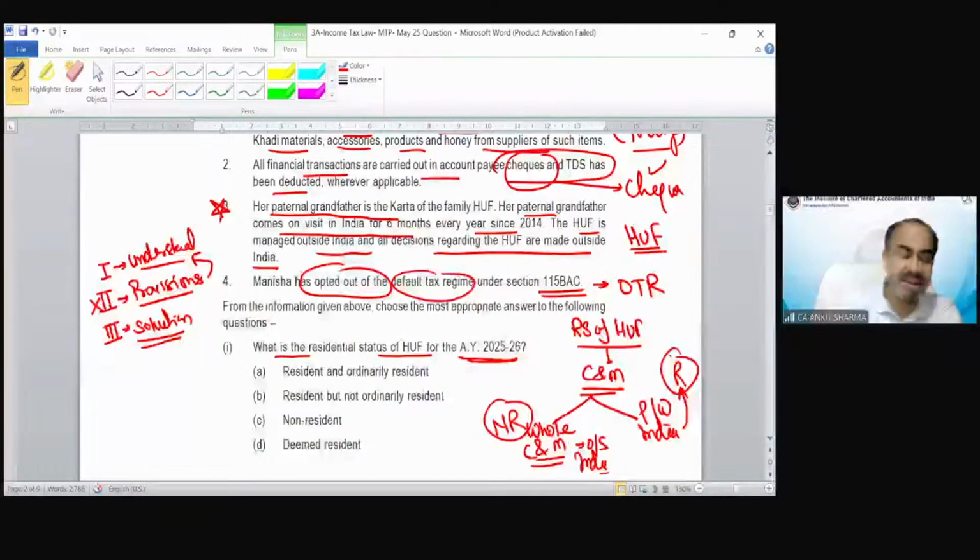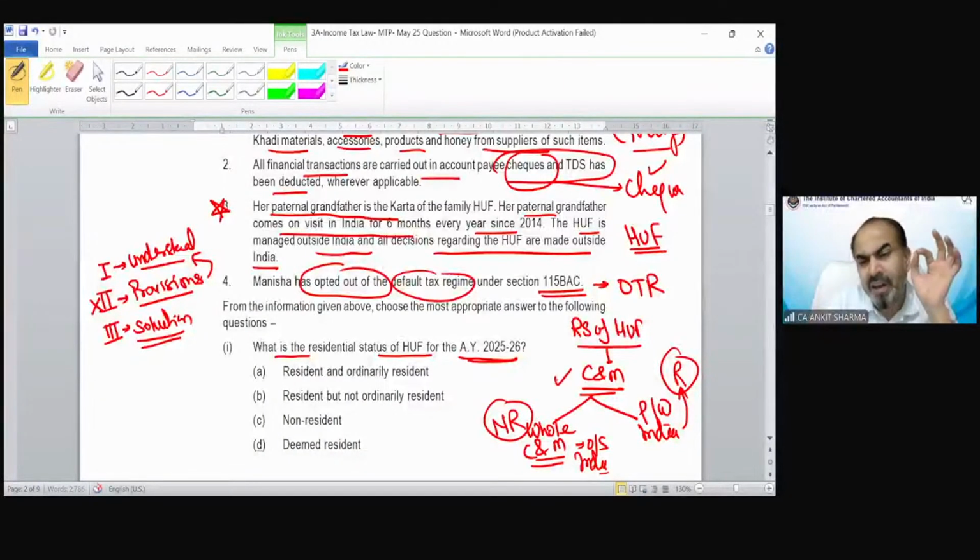And if it is recognized as resident, then we will go further to find out whether it is an ROR, that means resident and ordinary resident, or it's an RNOR. So with the given information, what do you think? Where is the control and management? Is control and management partly or wholly in India, or is the control and management wholly outside India?